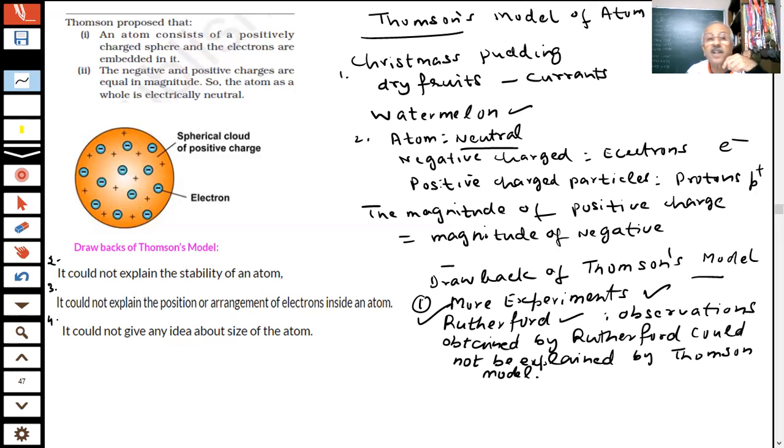Or if any other particles are there, where are they located? And for this, experiments were being done continuously by a large number of scientists. And in this connection, the Rutherford experiment is very important because that experiment proved that this model is completely wrong. We're going to discuss the Rutherford experiment now.